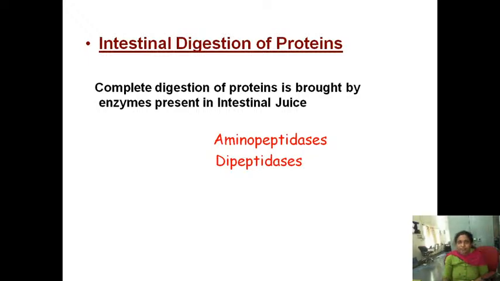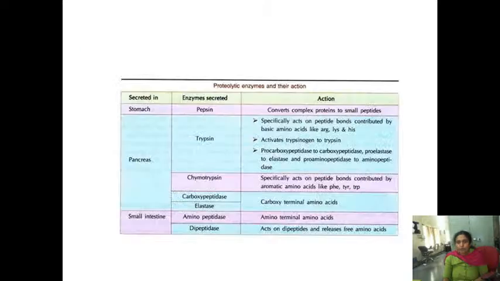So like that, with the help of all the enzymes of the stomach, the pancreas and the intestine, the proteins have been completely broken down to amino acids. So in the intestinal lumen there won't be any proteins. By that time they will already be broken up to amino acids.